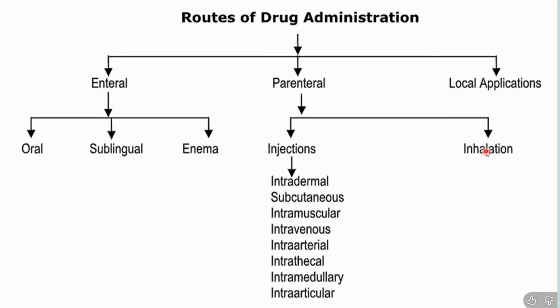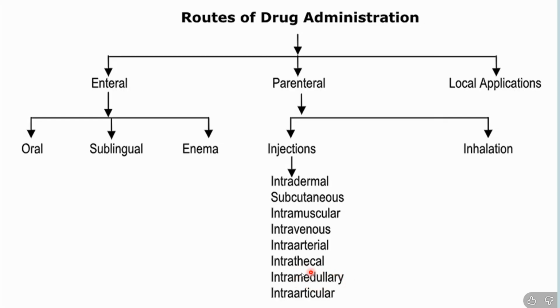Through injection it could be intradermal, dermal meaning skin, so into the skin; subcutaneous; intramuscular, into the muscles; intravenous, into the veins; intra-arterial; intrathecal; intramedullary; or intra-articular. Basically, medulla is in the ear.